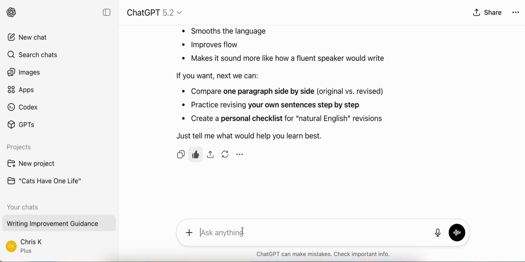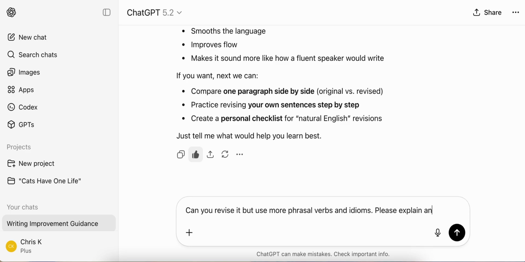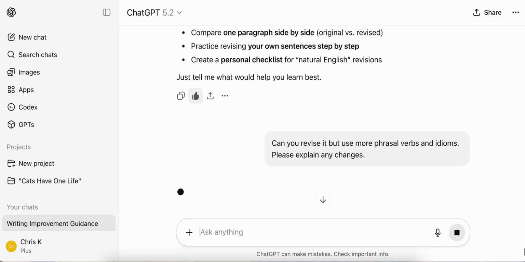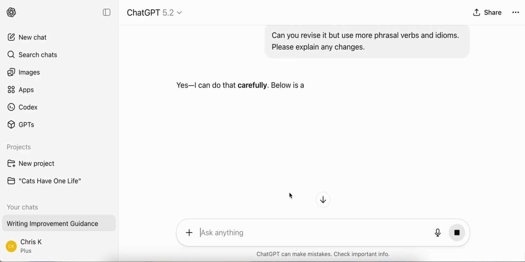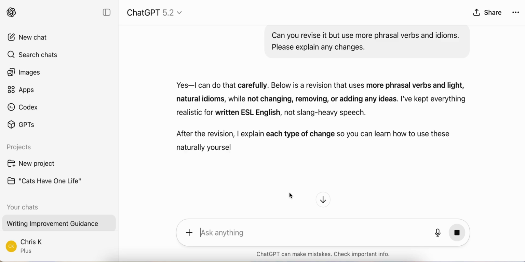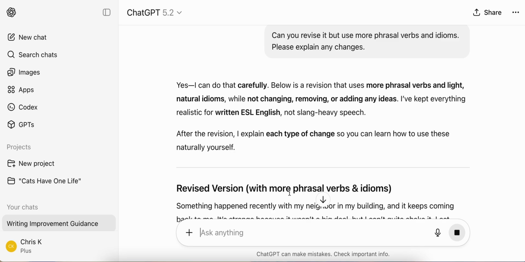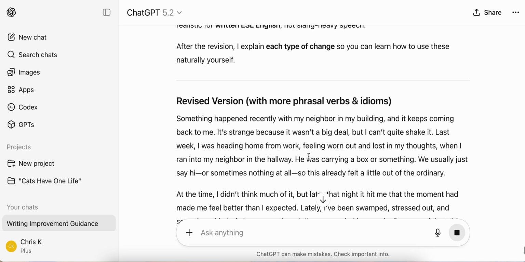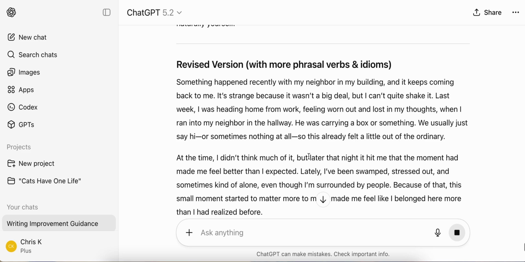Maybe I'll give you one more example. Can you revise it, but use more phrasal verbs and idioms? Okay. Please explain any changes. Okay, we'll just do one more. So a lot of students want to learn more phrasal verbs and idioms. So you can take your original writing and just ask ChatGPT to add those things. And then you can also learn from them as well and write them in your notebook and then use them in a conversation, for example.